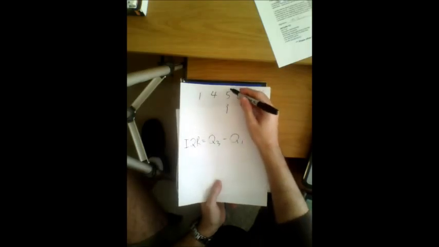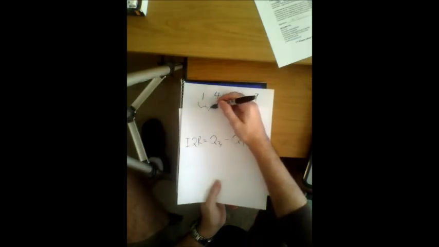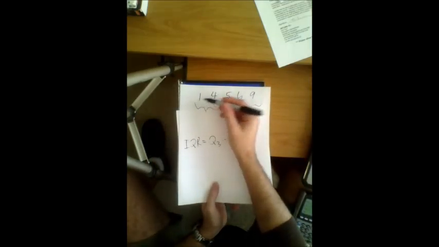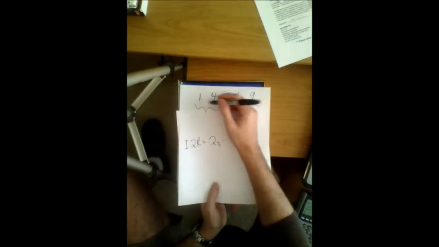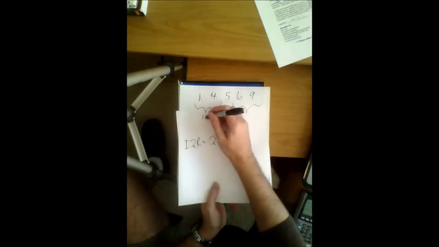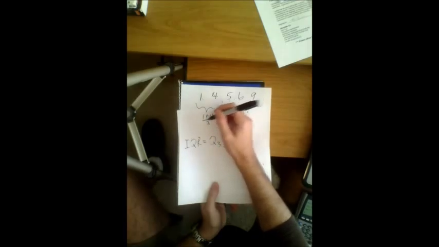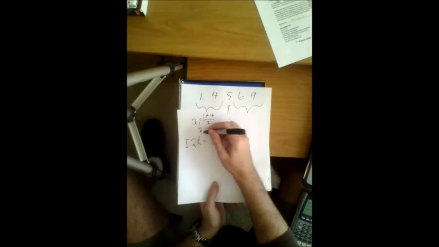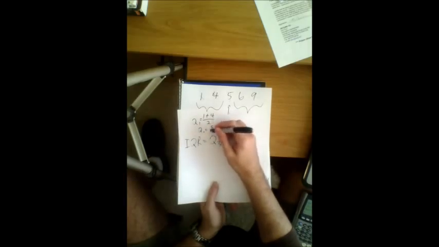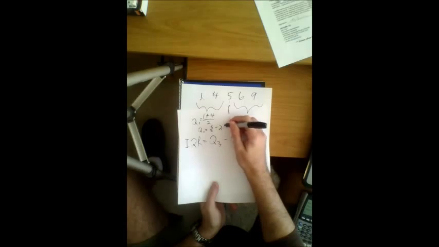The median here is 5. This becomes a split value. We want to look at everything that lies below it and everything that lies above it. Below, we have 1 and 4. There's no middle here, so we have to find the average. We add these up and divide by 2. This is our Q1. So our Q1 is 5 over 2, or 2.5.